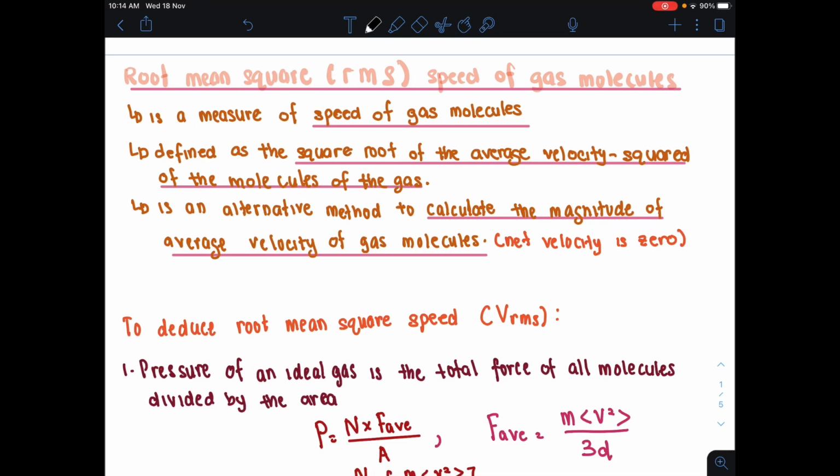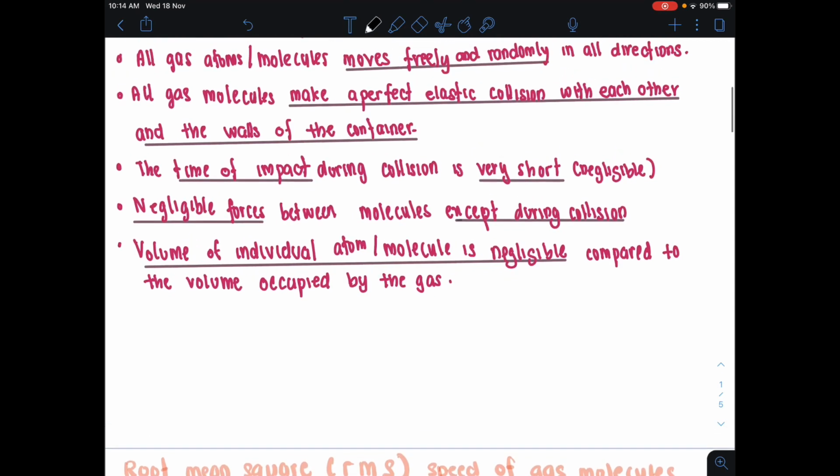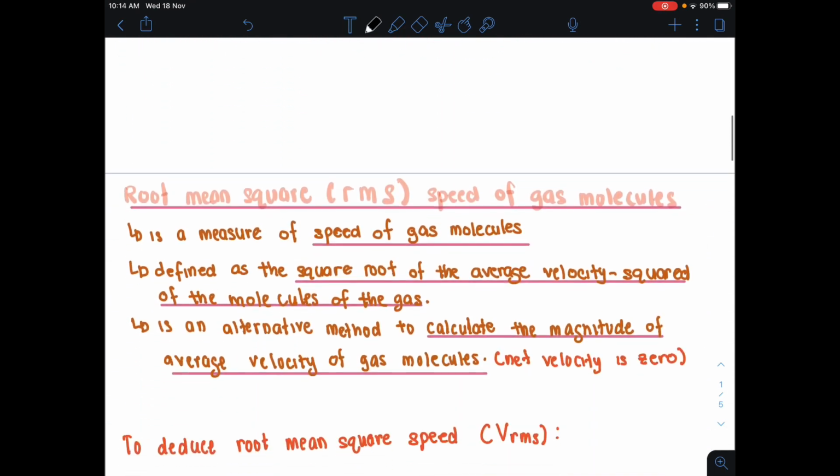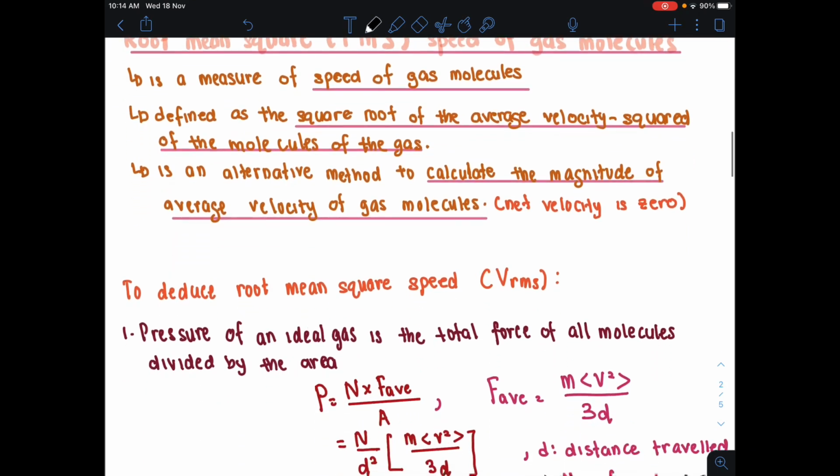Okay, next kita nak tengok pada root mean square, RMS speed of gas molecule. Okay, what is a root mean square? It is basically a measure of speed of gas molecule. So kita nak ukur kelajuan molekul kita tengah bergerak tadi tu. So tadi kan kita cakap dekat atas ni, the molecules moves freely and randomly. So kita nak tahu with what speed dia tengah bergerak.